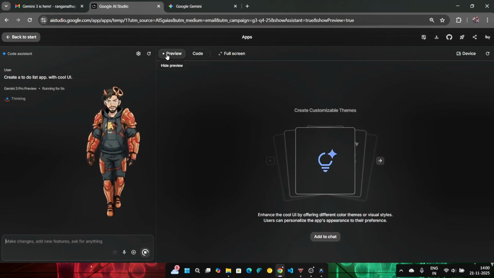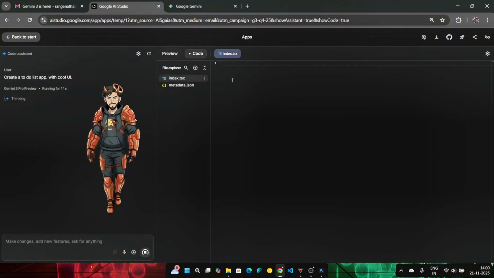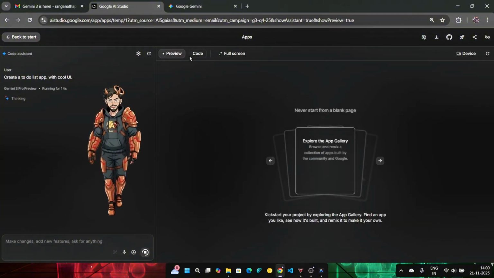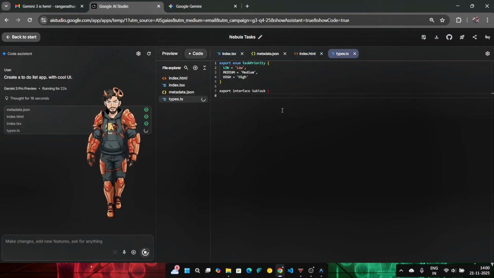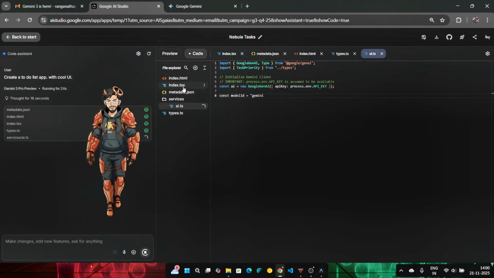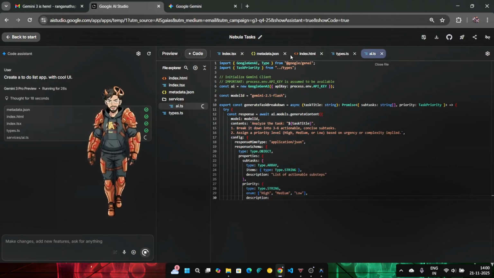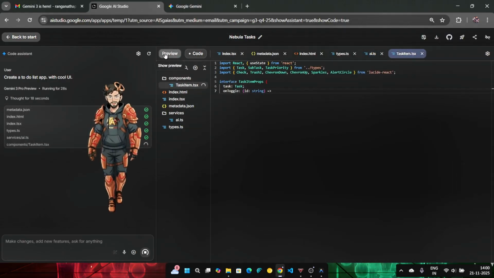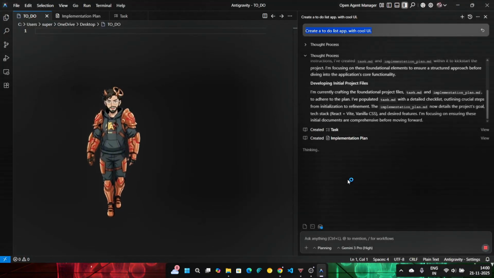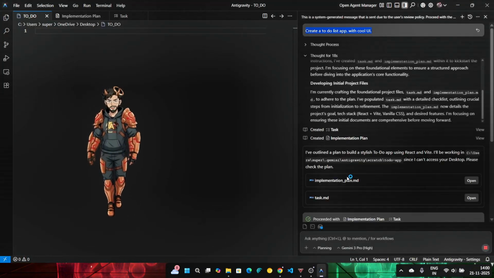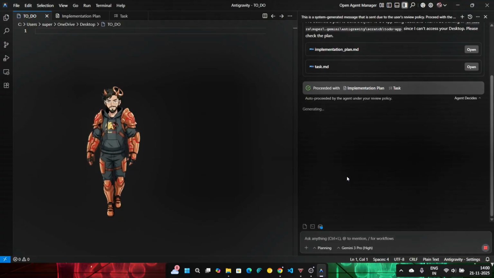If you see in Google Build, you have the preview option. In the preview option, you get a preview of how your app looks, and in the code version, you get the code that is getting developed. Majorly it uses TypeScript and you don't have any other options. You're gonna go with TypeScript. But I hope at least Anti-gravity has some flexibility and will code in the language which I say.